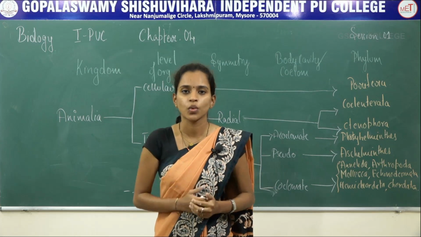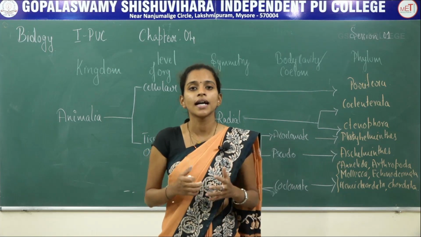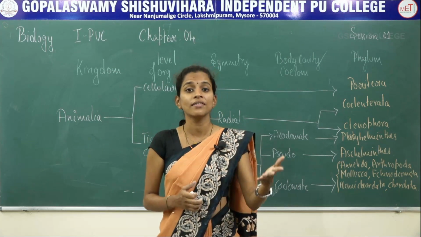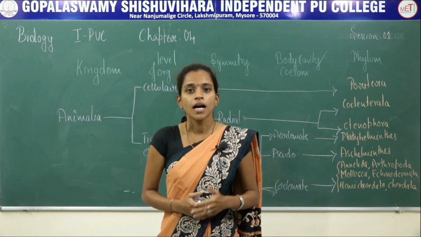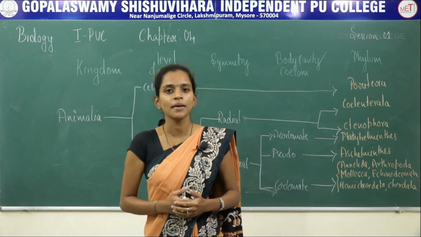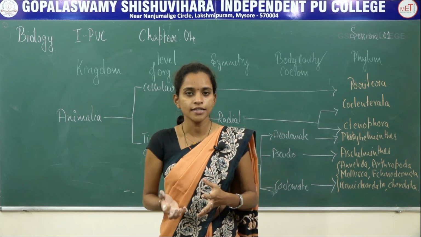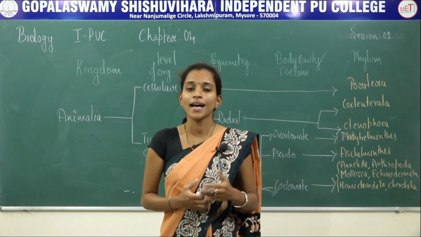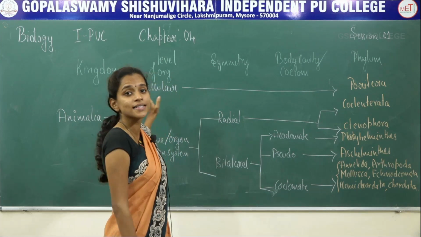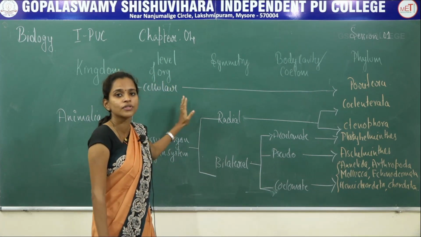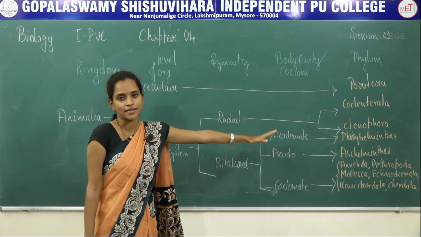So we'll just summarize what we have studied in today's class. In today's class, we discussed the basis of classification, the levels of organization into cellular, tissue, organ and organ system, circulation open and closed type, the symmetries, the embryonic layers, coelomic cavity as well as their categories, the segmentations, notochords and the systematic arrangement of the organisms into different phyla based on all the categories.